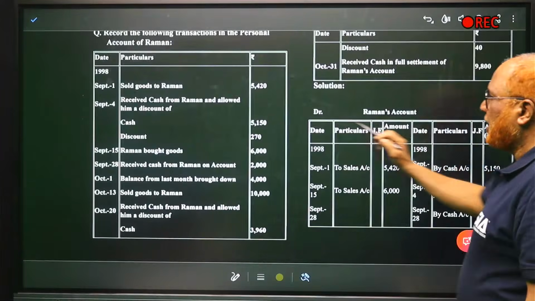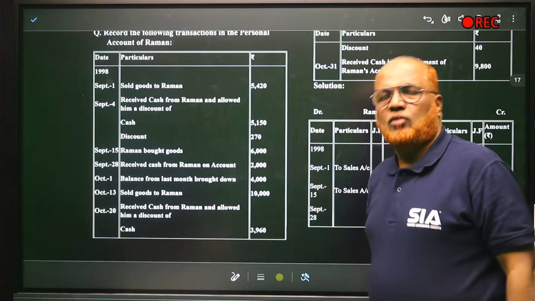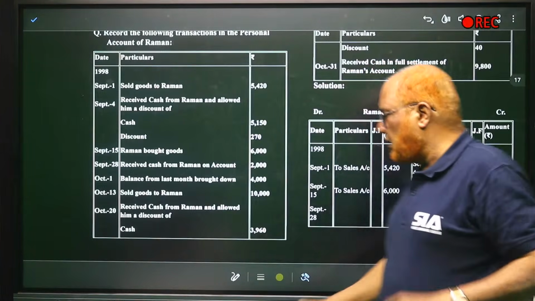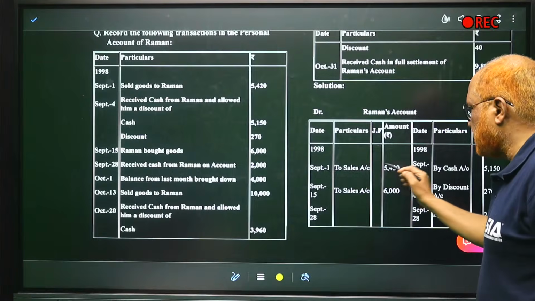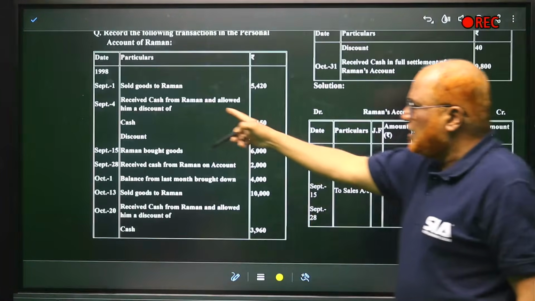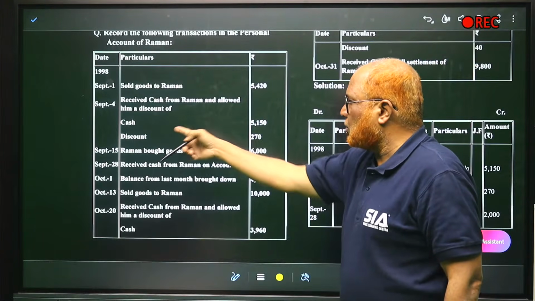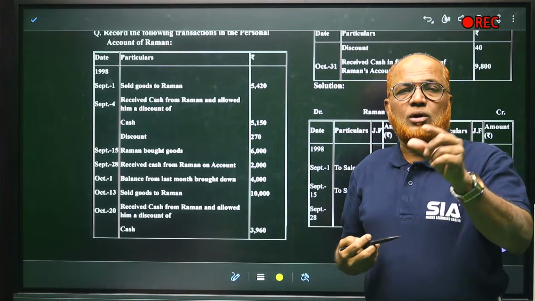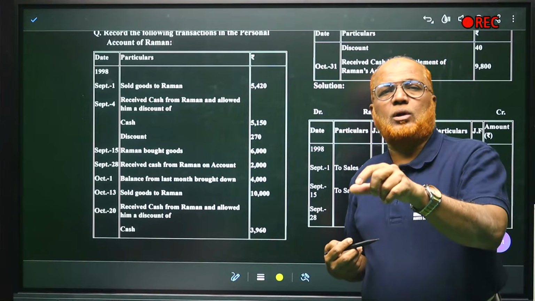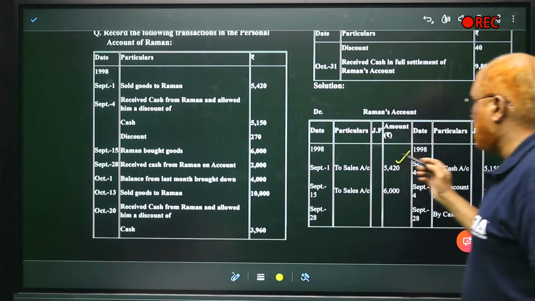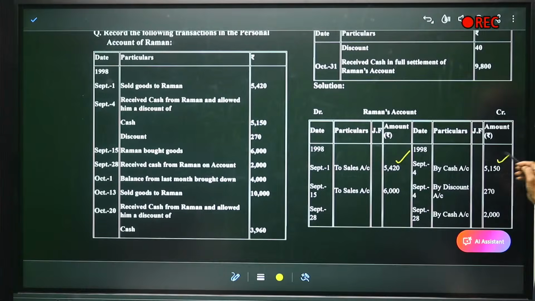Now see here. Raman account. Sold goods to Raman. What is the entry? Raman account debit, sales account credit. So Raman should be debited. So here you can see two sales, 5,240. Secondly, received cash from Raman and allowed him discount. Cash 5,150, discount 270. When we receive cash, cash account debit, discount allowed account debit, Raman account credit. So Raman account should be credited. So here, by cash 5,150 and by discount 270.